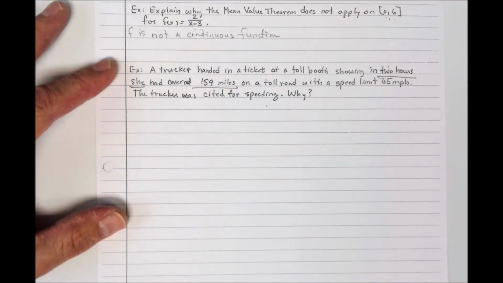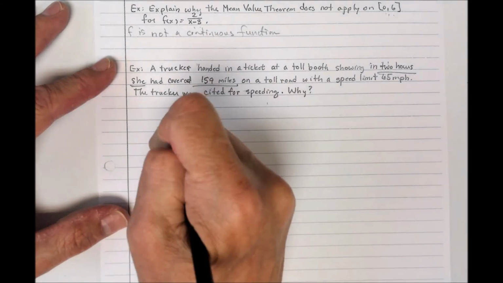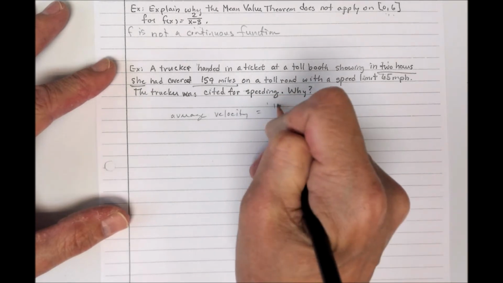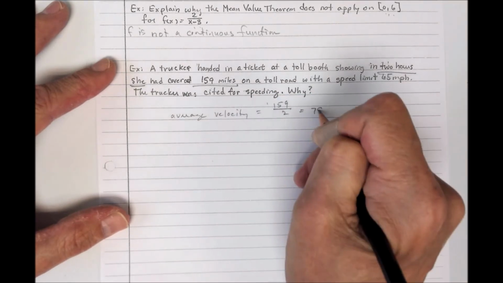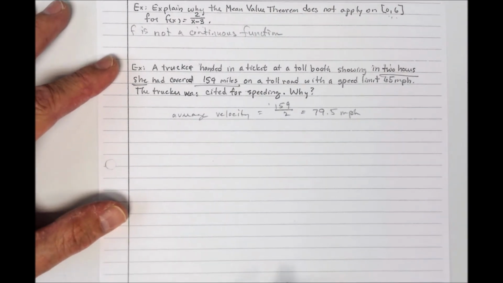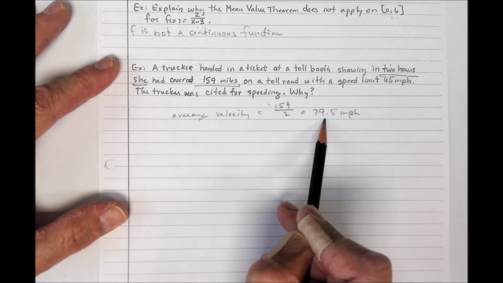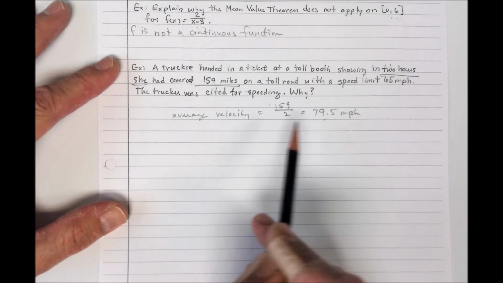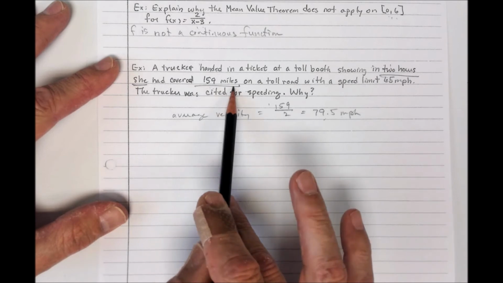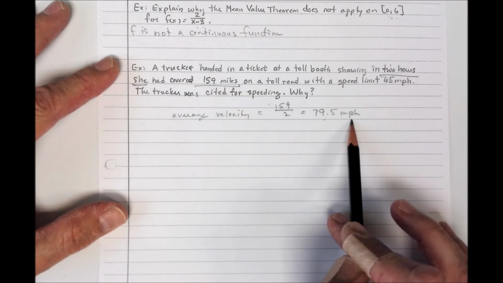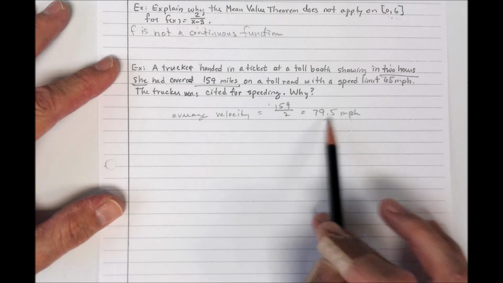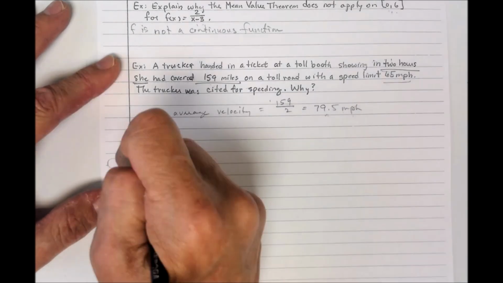Well, why does she get a ticket? All right, well, the average velocity here is going to be 159 divided by 2, which is 79.5 miles per hour. Well, based on what we were just saying with the mean value theorem, if that's the average that she traveled, somewhere between one toll booth to the next toll booth over that 159-mile trek, she averaged 79.5 miles per hour. Probably did more than just hit it one time, probably going pretty fast for a while. The speed limit is 65, so she receives a ticket.